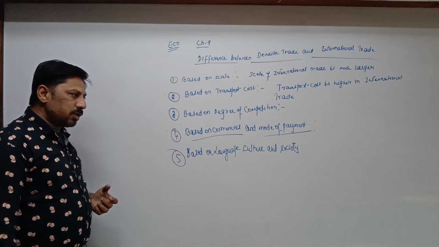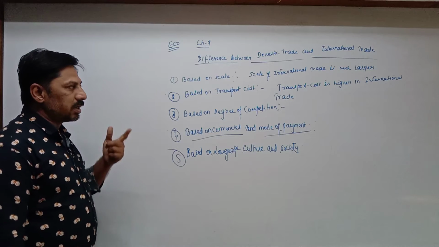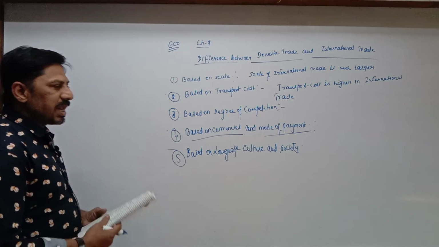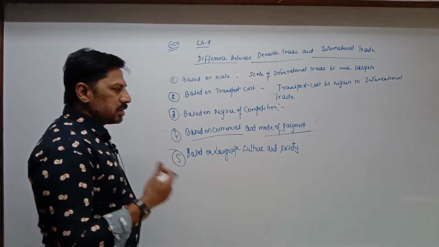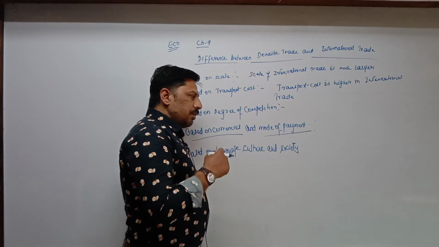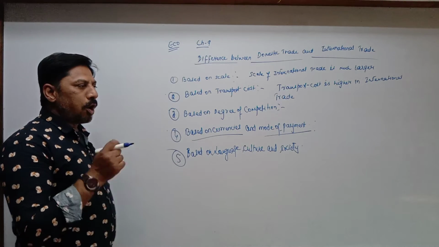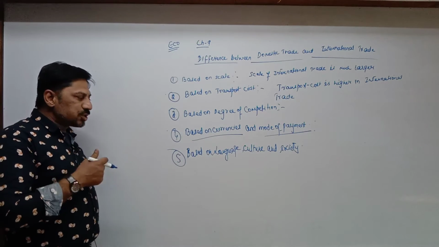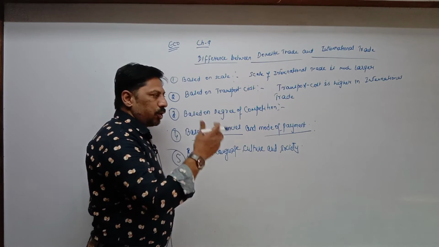It means that in international trade we are accepting the languages, culture and society of other countries. In the same way, when we are exporting goods or services to other countries, along with goods or services we are exporting our language, culture and society to other countries also.